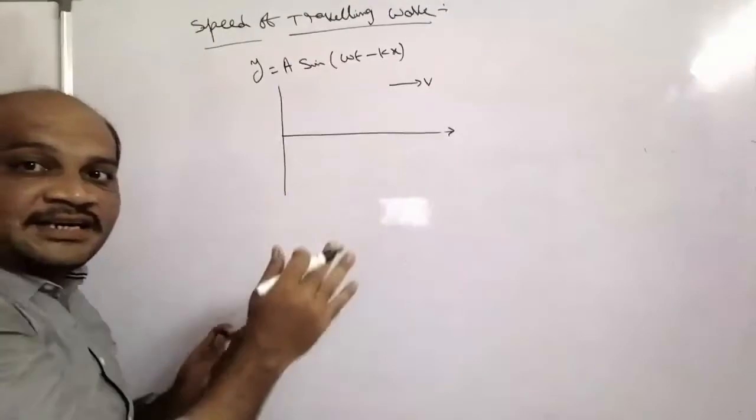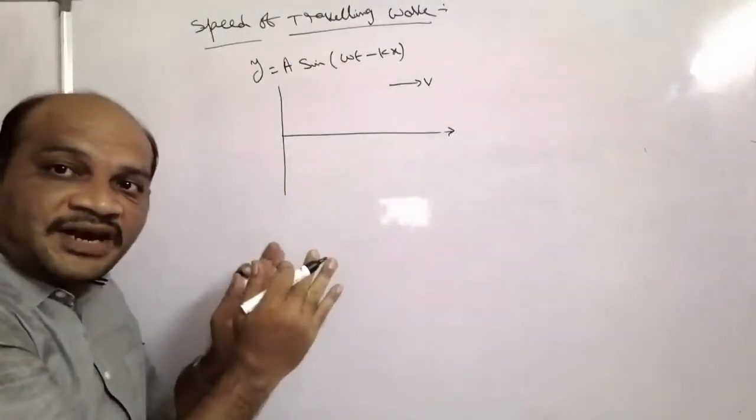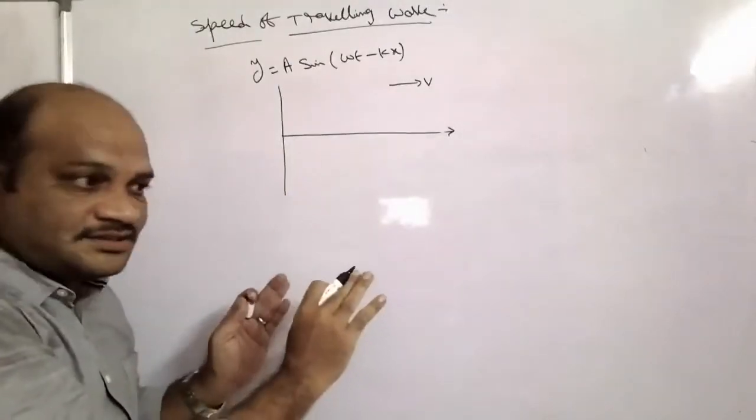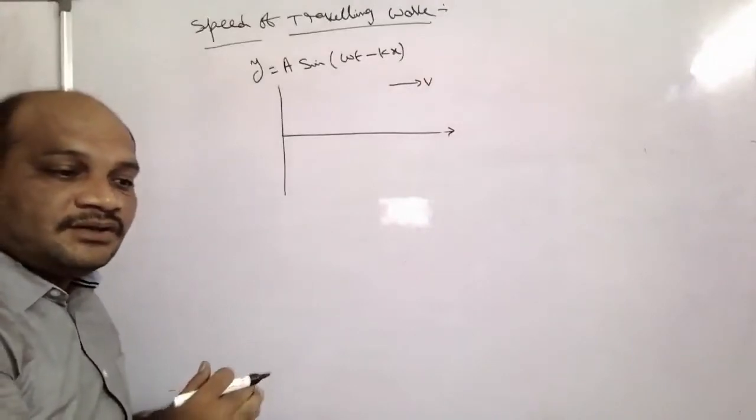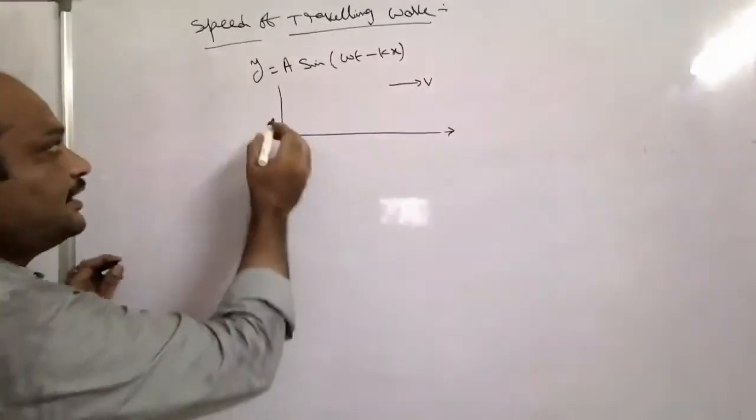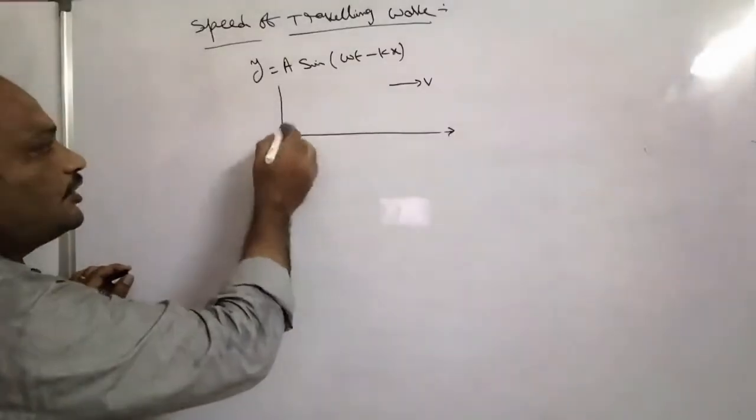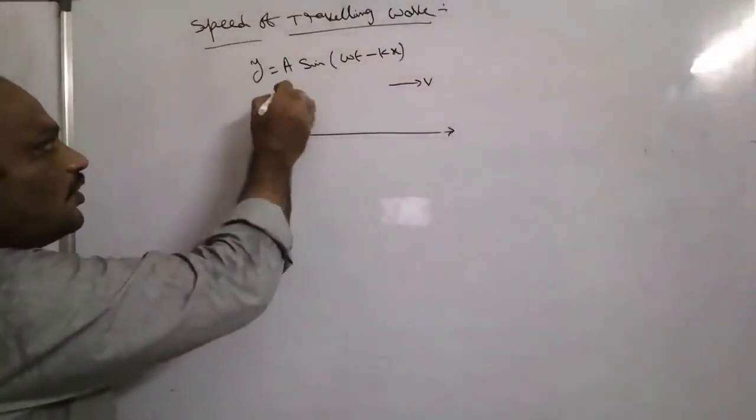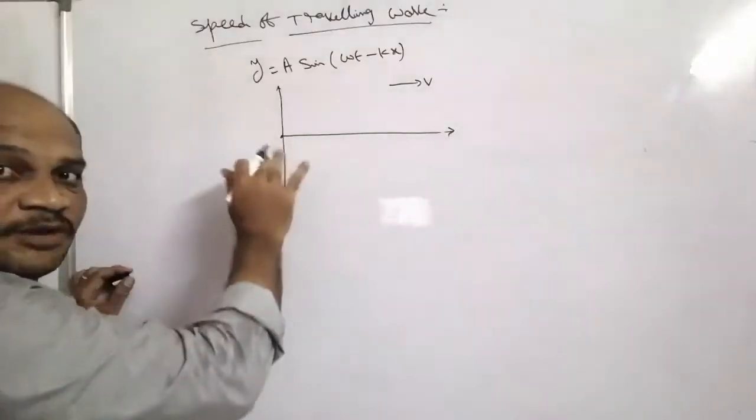We want to calculate the expression for the velocity of the wave in this class. For this purpose, let us say the particle is oscillating along the y-axis about the horizon.